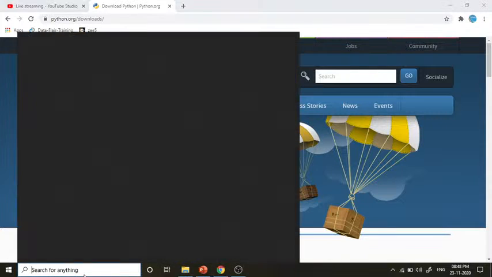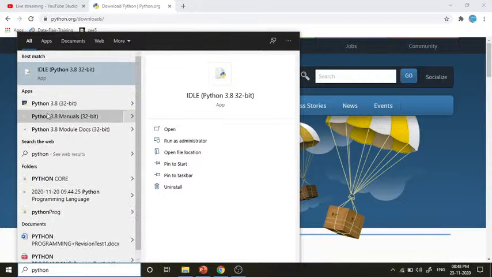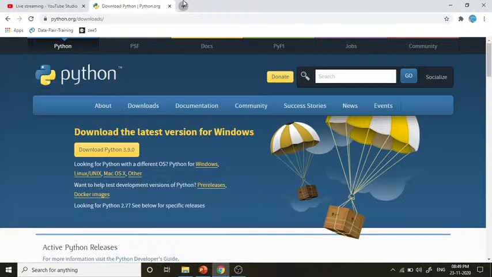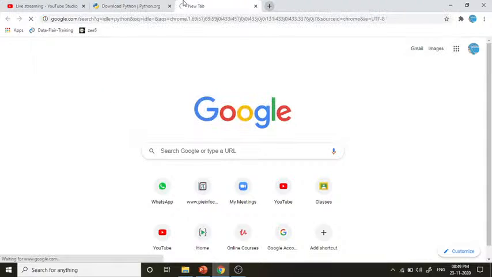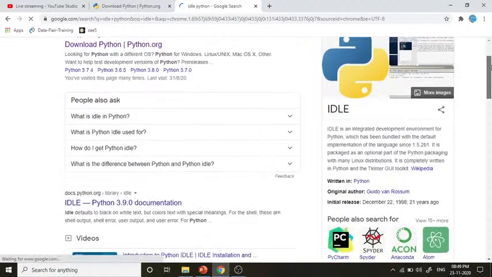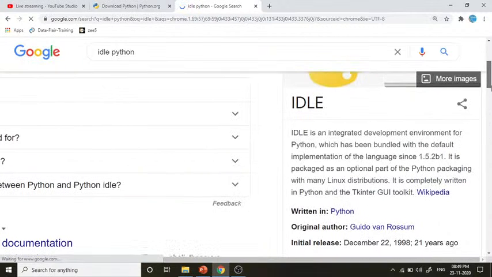So now you can see that after installation, if you search for Python in your system, the 3.8 version is installed into my system, and here IDLE is also coming. We have already studied about the interactive shell. As I have told you, that interactive shell is IDLE only. Before opening it, I just want to show you what IDLE is. So let's read this small content here and you will understand it.